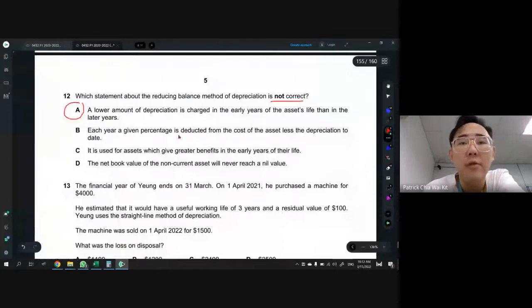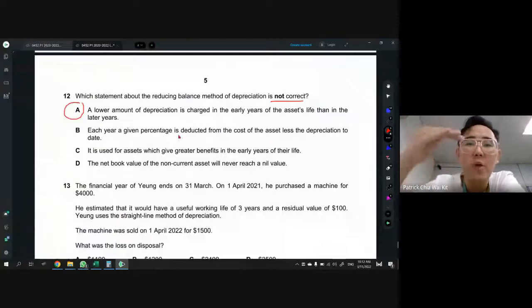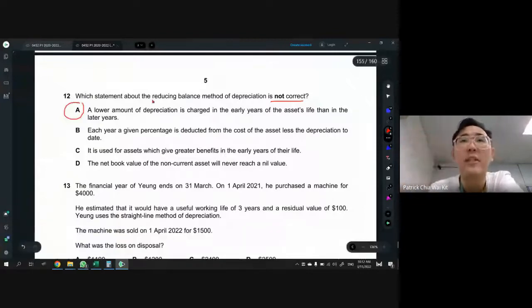Because for reducing, the first year is always the one that is more. And then slowly they reduce and reduce and reduce. That's why it's called reducing balance. So early year, a lot. Subsequently, then lesser and lesser. So answer is A. The rest are all wrong statements.